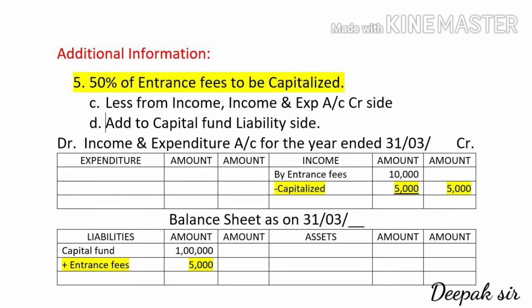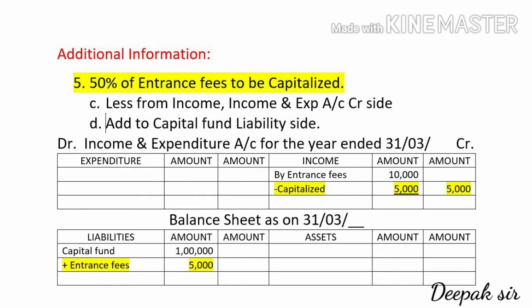Now when we are solving this adjustment, on the income side you have to write down the name of the adjustment, that is capitalized. But when we are passing the second effect of this adjustment, we have to mention the income name on the liability side. So the income is entrance fees, and on the liability side we have to write down entrance fees. Below this, either deficit or surplus will come depending upon the problem.